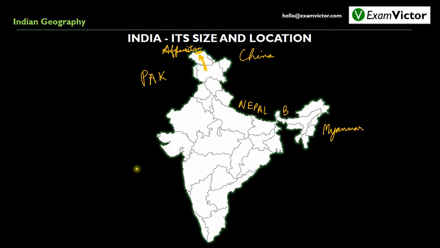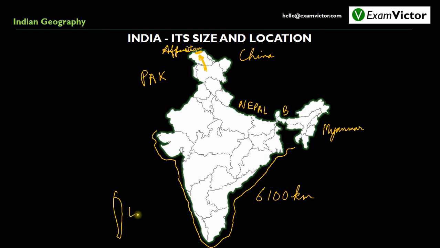Anyways, at this point we need to learn the length of the coastline of India. So the coastline of India extends from Gujarat to Maharashtra, Goa, Karnataka, Kerala, Tamil Nadu, Andhra Pradesh, Odisha, West Bengal, and the length of this coastline is 6,100 kilometers. Now if we also add the length of the coastline of Lakshadweep Islands and Andaman and Nicobar Islands, which is around 1416.6 kilometers.